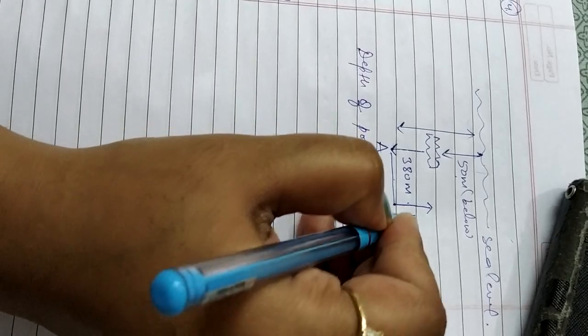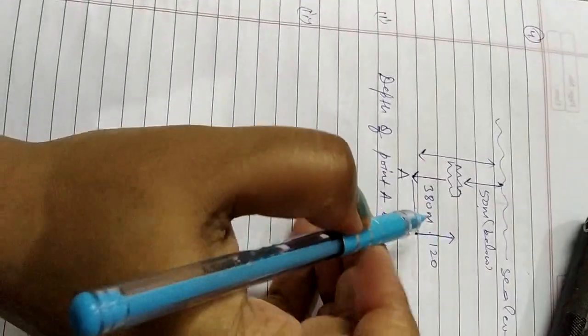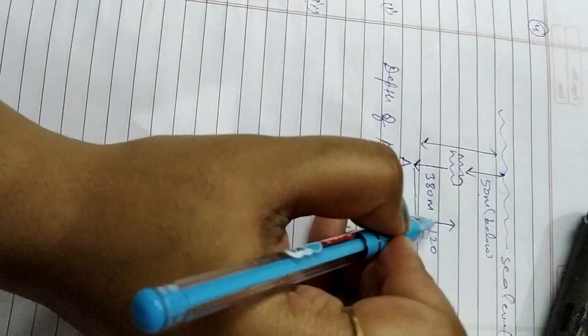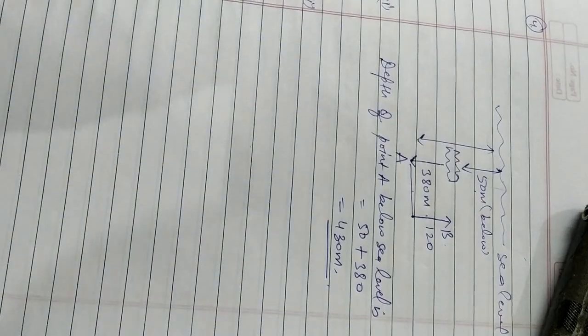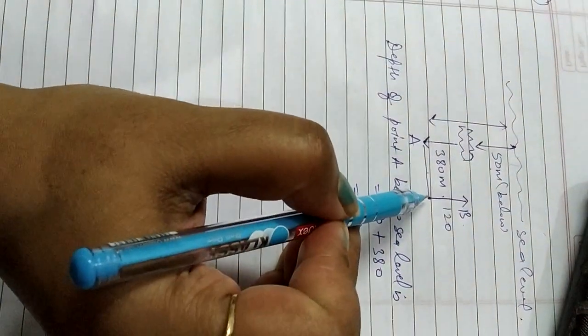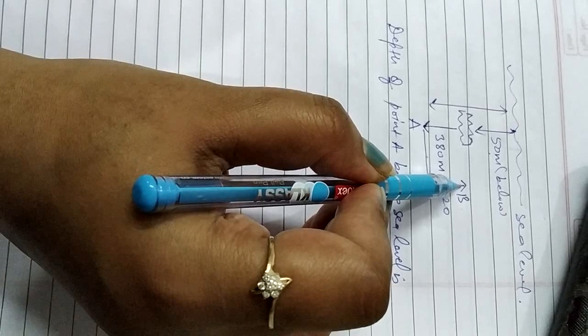Okay, तो this is 120 meter. Suppose ये इतना 120 meter है, थोड़ा सा कम होगा because this much we have taken 380, so you take it less. Okay, don't worry. I hope it is understood to you. So now it is on the point B. So what is the depth of B below sea level? Now you have to find out the depth of the point B, जो भी वो भी below sea level से.